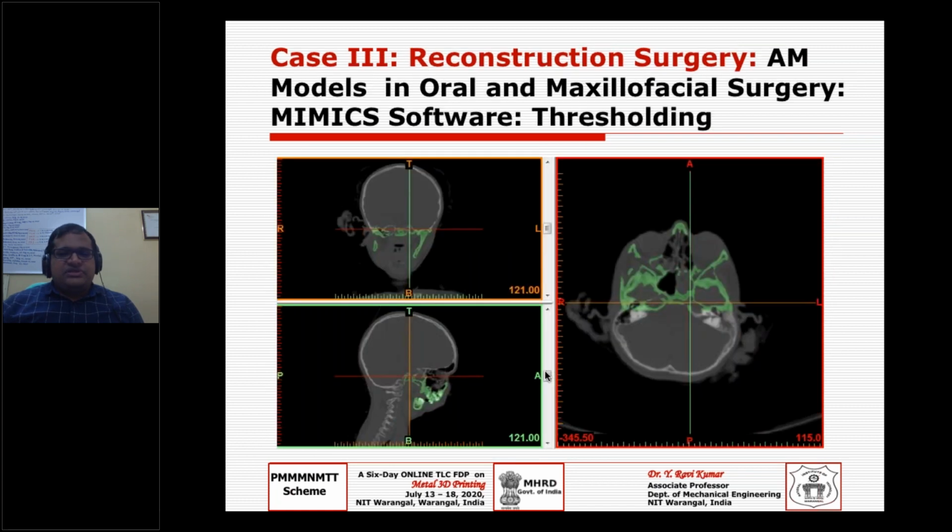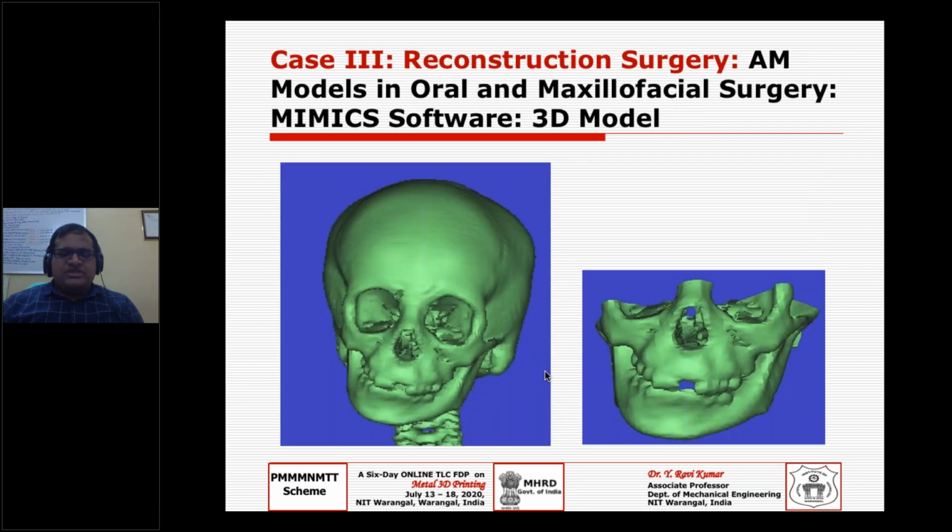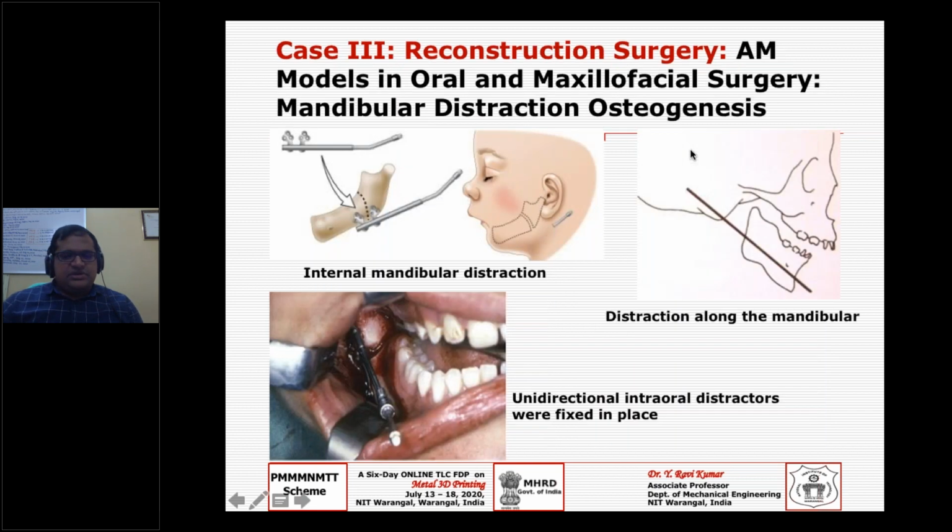And of course you start, as usual, like we started with the Mimics software to segment, region grow it. Now this is where you can see in the Mimics software, once you generate the 3D model, the asymmetry or defect, whatever you call it. So we have this kind of thing, which shows what we need to do. If we take it at the center, I think the next slide may explain. But this is what I am talking about.